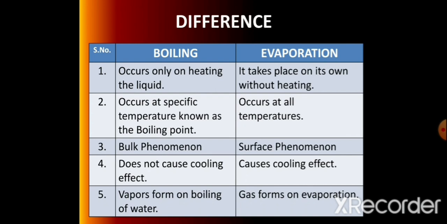Another difference is that boiling occurs at a specific temperature known as boiling point, and evaporation occurs at all temperatures. There is no particular temperature. Boiling is a bulk phenomena and evaporation is a surface phenomena. Boiling does not cause cooling effect, but evaporation causes cooling effect.